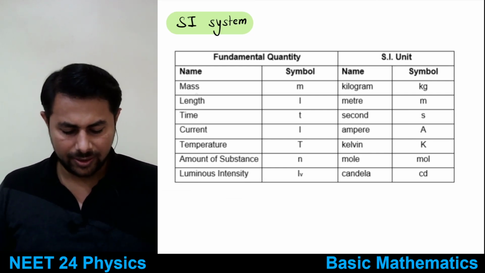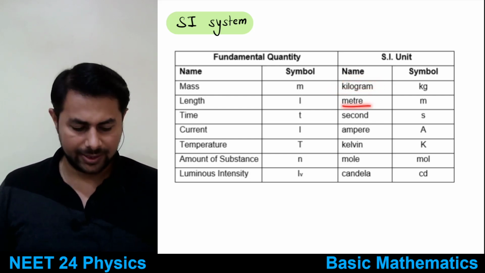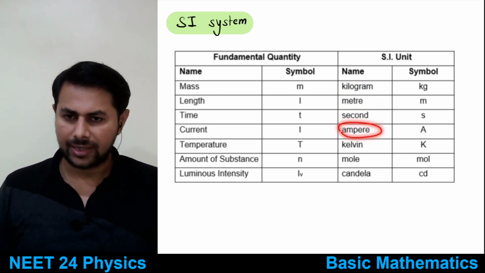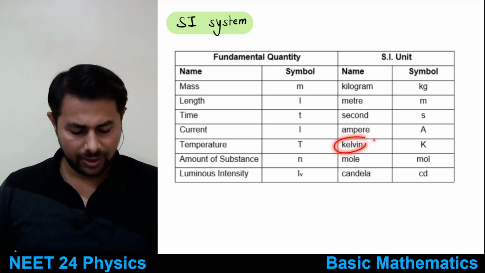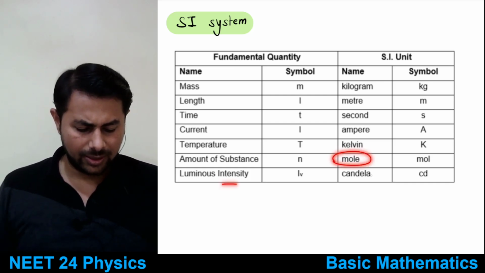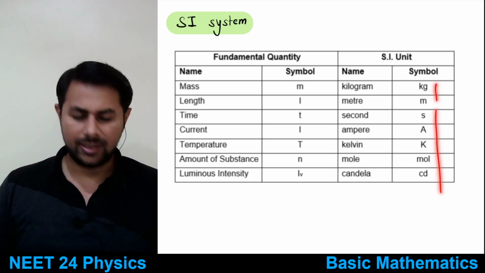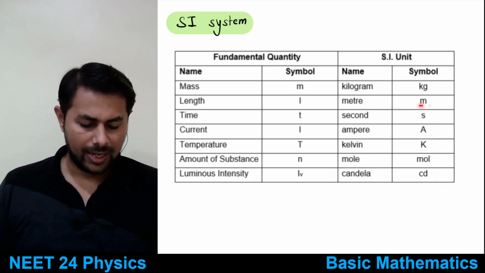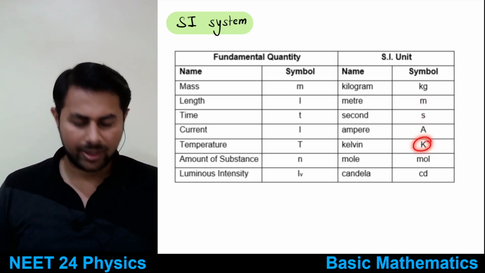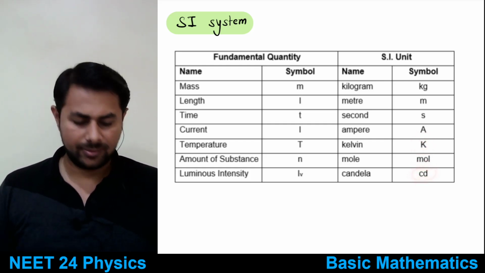The unit of mass is kilogram, the unit of length is meter in SI units. The unit of time is second, the unit of current is ampere, the unit of temperature is Kelvin. The unit of amount of substance is mole, and the unit of luminous intensity is candela. Their short forms are kg for kilogram, m for meter, s for second, A for ampere, K for Kelvin, mol for mole, and cd for candela, right?